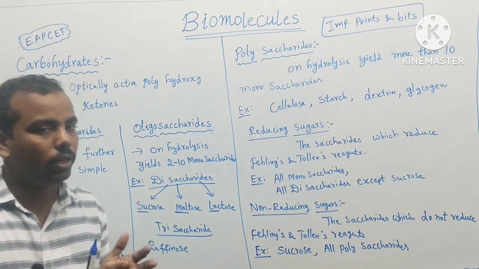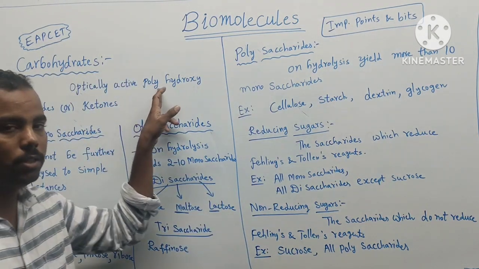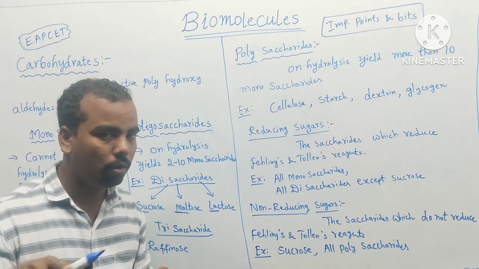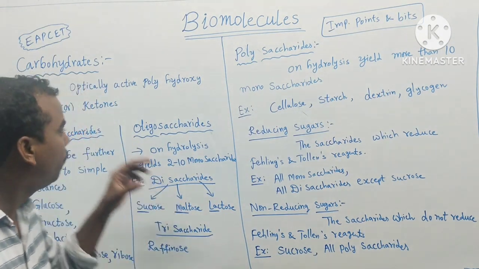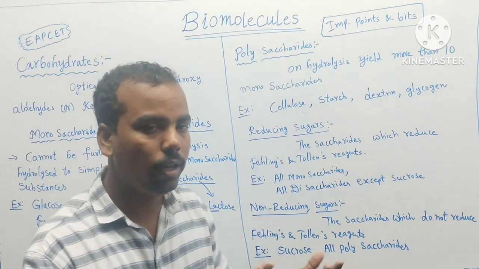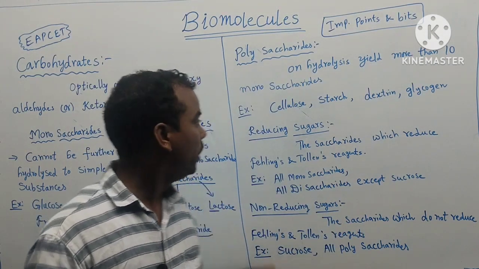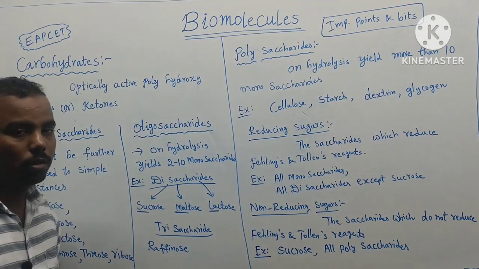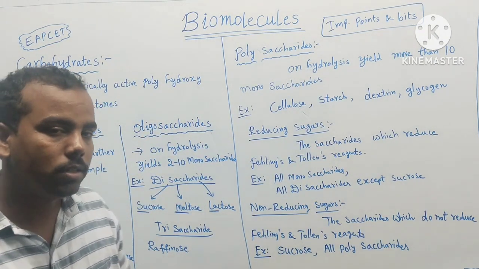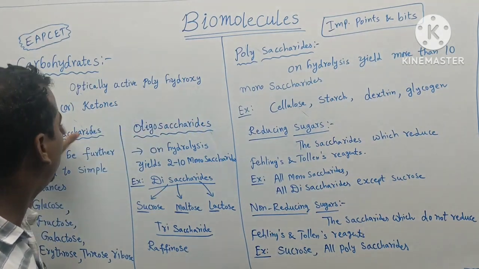First, it is optically active. That means it contains a chiral carbon. Polyhydroxy: poly means many, hydroxy means OH group. Many OH groups, and it is an aldehyde or ketone. For example, glucose is an aldehyde and it contains OH functional groups also. Next, ketones: fructose is a ketone. It also contains hydroxy functional groups. That means polyhydroxy aldehydes or ketones.